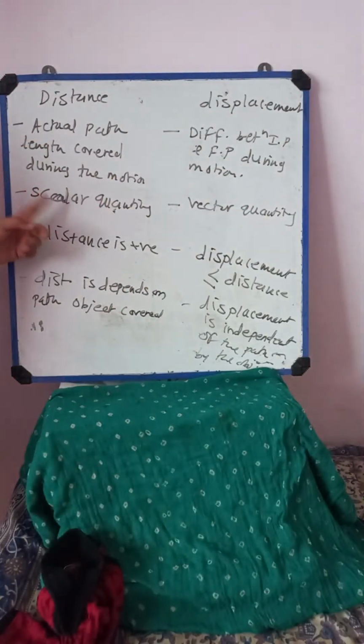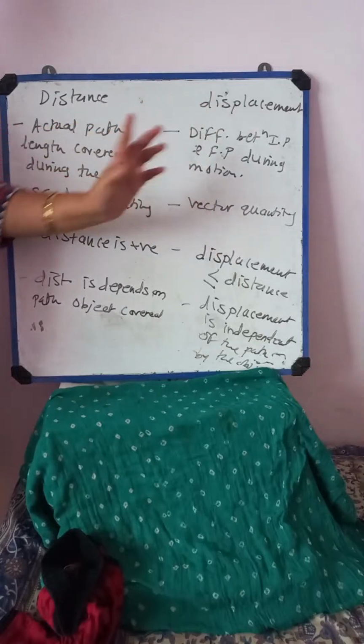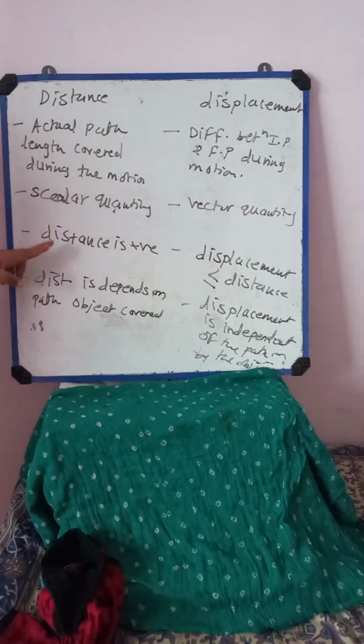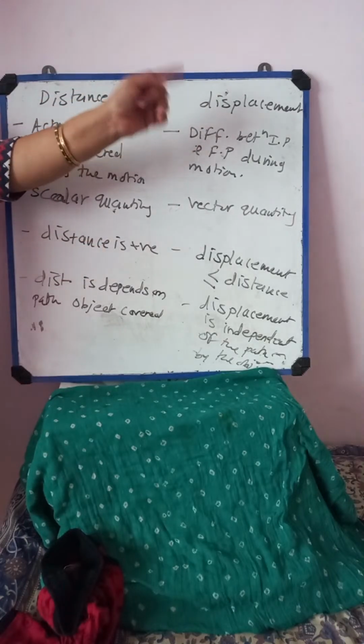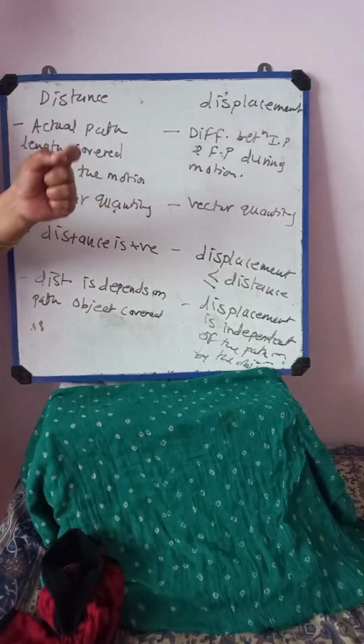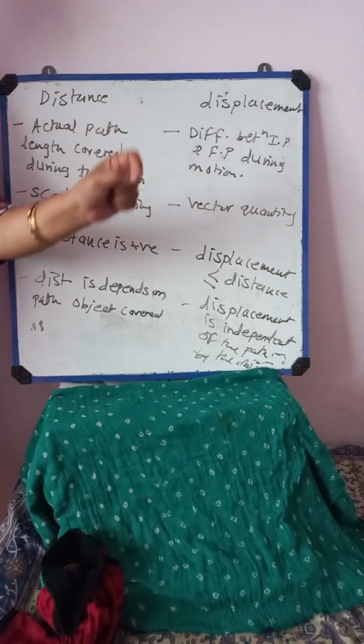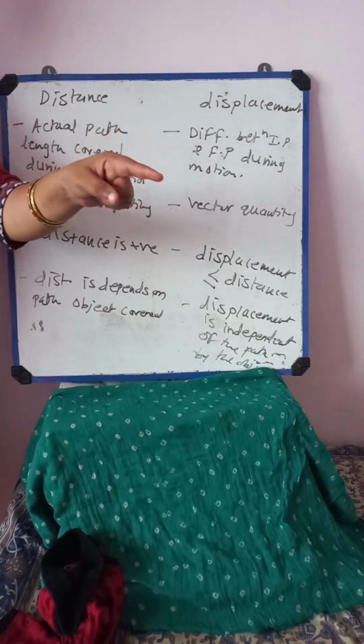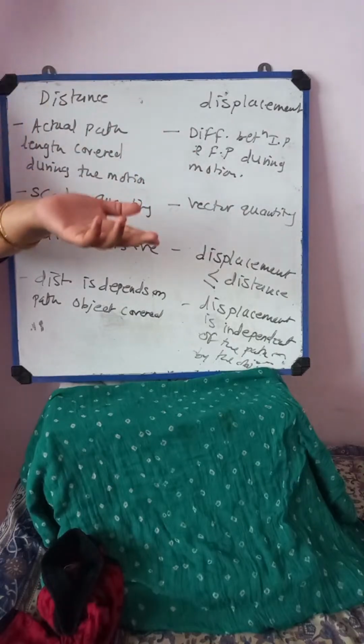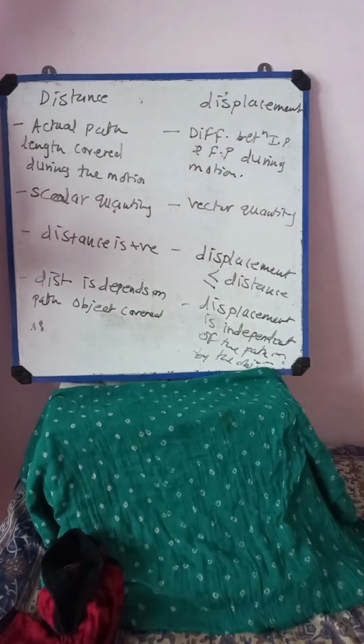Very important, distance is a scalar quantity, displacement is a vector quantity. Distance is always positive, never negative or zero. Displacement's magnitude is less than or equal to the distance. That means distance is always greater than or equal to the displacement.